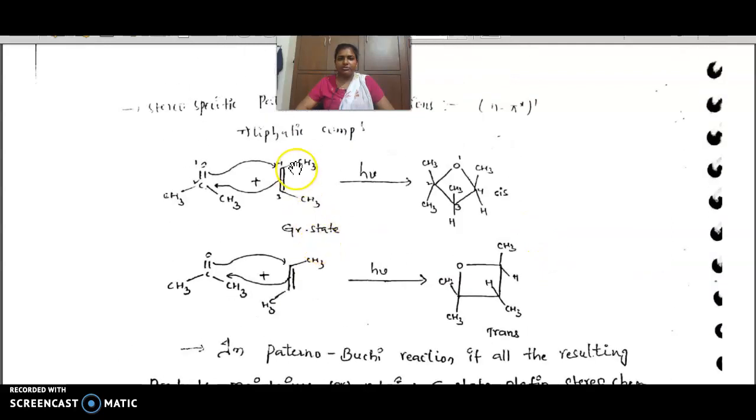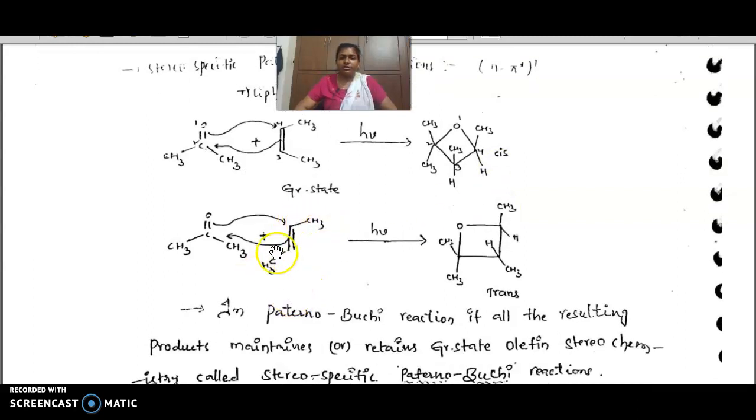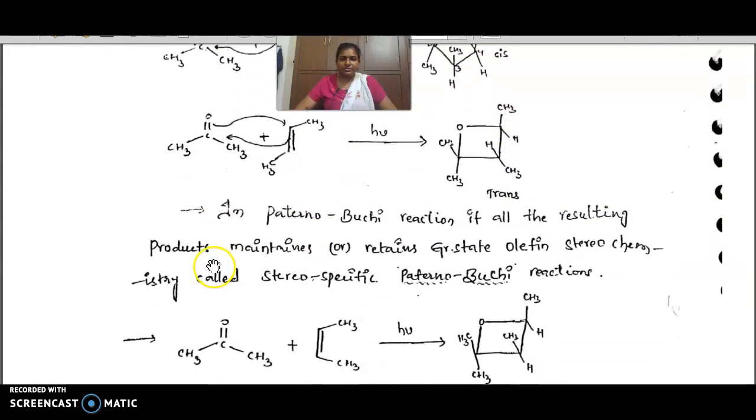Before and after, they must be on the same side in the product. Before they are trans, here they are trans, and here they are also trans. Stereospecific means whatever stereochemistry is there is retained here, and we get specific stereochemistry products.